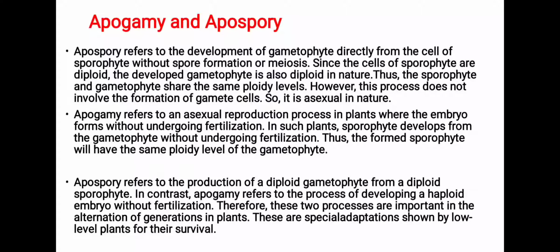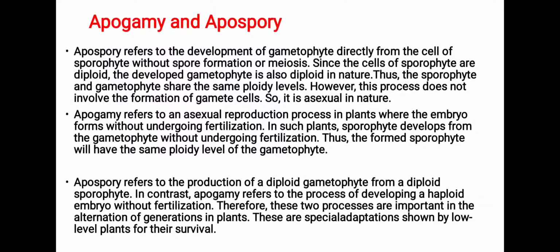While apogamy refers to an asexual reproduction process where the embryo forms without undergoing fertilization. In such plants, sporophyte develops from the gametophyte without undergoing fertilization. Students, as you know, gametophytes are haploid. When gametes fuse with each other, they produce diploid sporophyte.